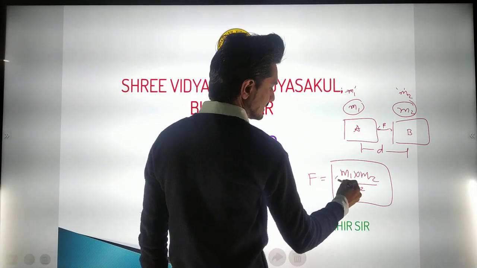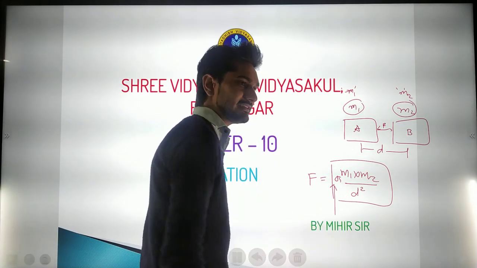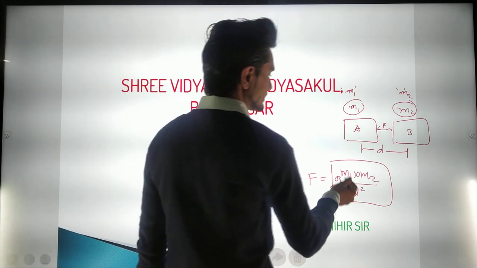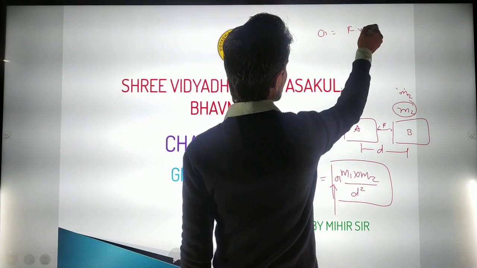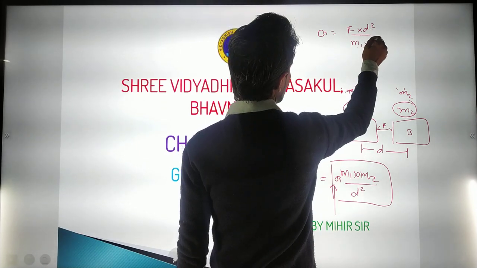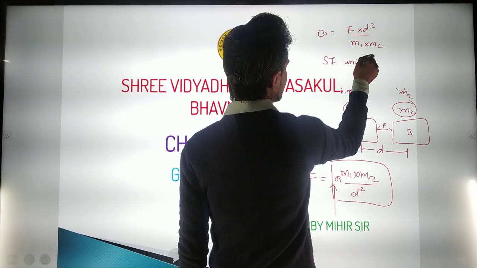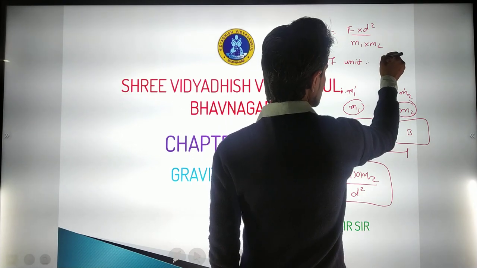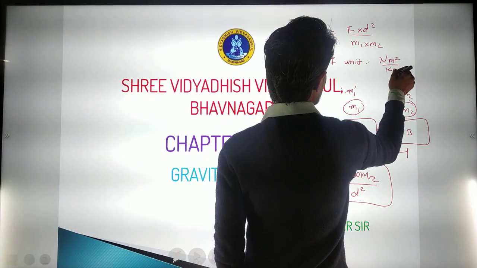Then we added a constant into that, and that constant is known as the universal gravitational constant. Then we made the formula G is equal to F into d square upon m1 multiplied by m2. And then we made the SI unit for that. We saw that the unit for the gravitational constant is Newton meter square upon kilogram square.